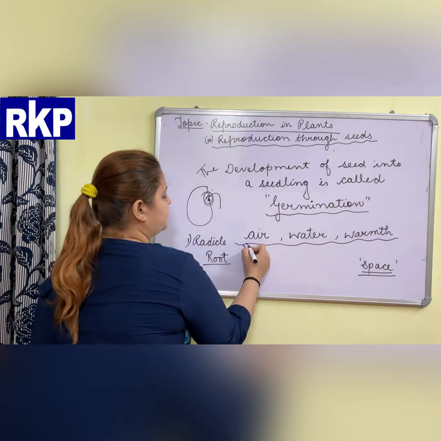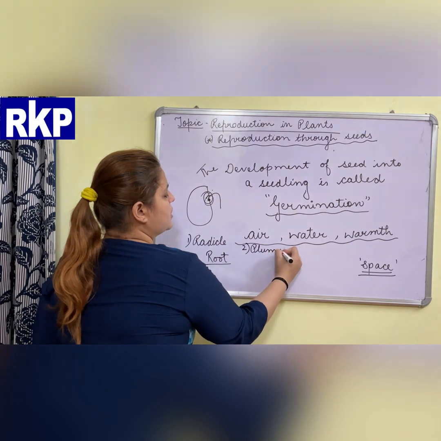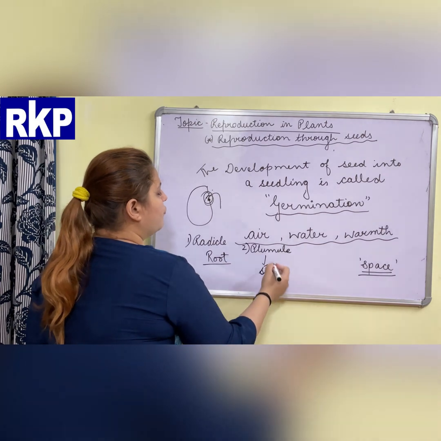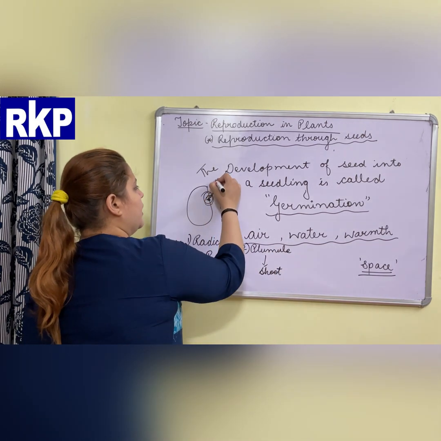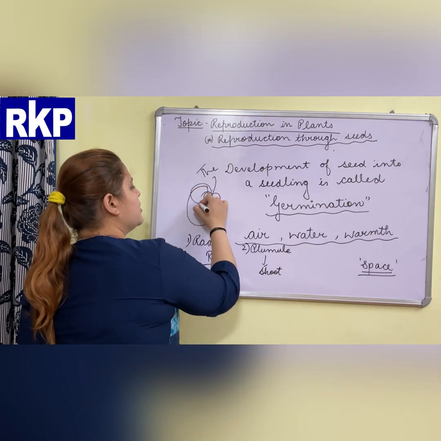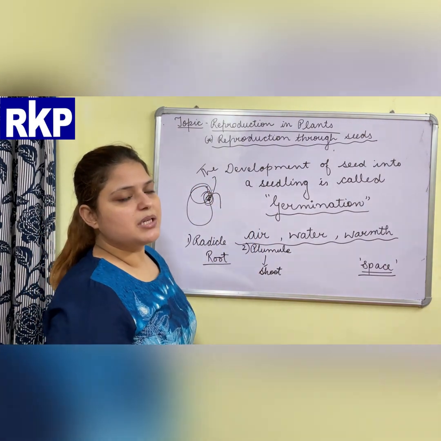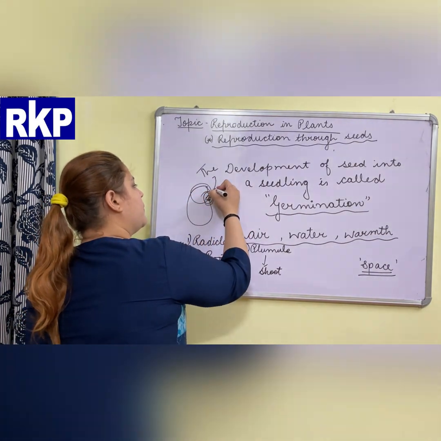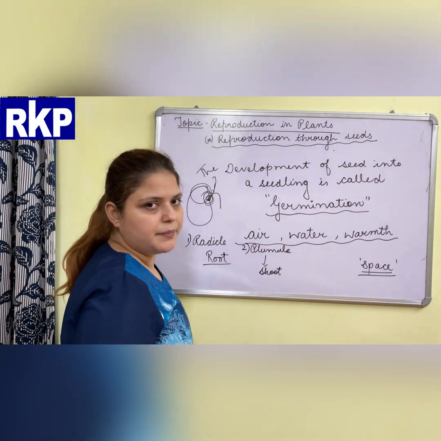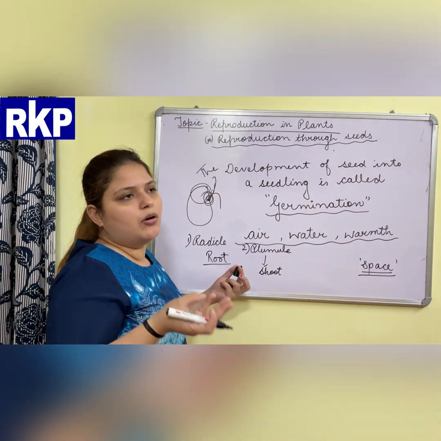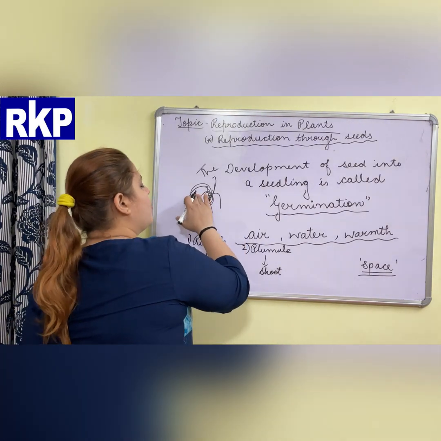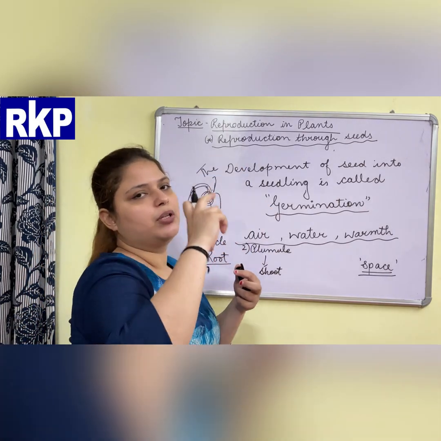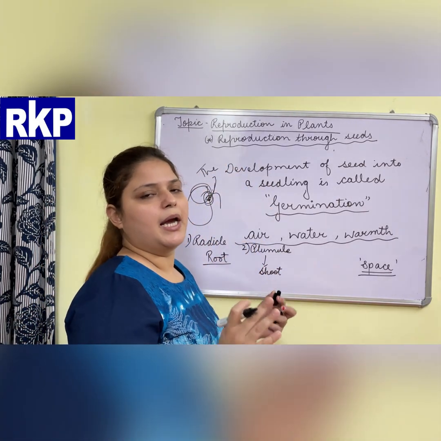After that, the plumule part of the seed will start growing, and it will grow into the shoot part of the plant. When the plumule starts growing, the cotyledon of the seed will start shrinking. Shrinking means becoming small in size. And when the cotyledon shrinks, the plant will start developing its stem part. After that, the stem will bear all the branches and leaves, and slowly the cotyledon will shrink and finally disappear, and when it disappears, the shoot part of the plant will become big and grow.